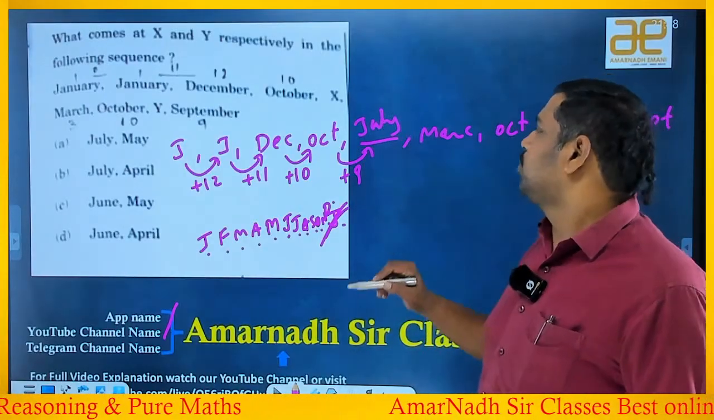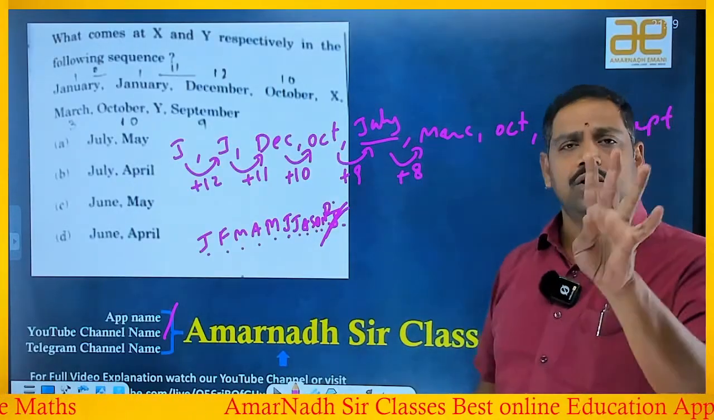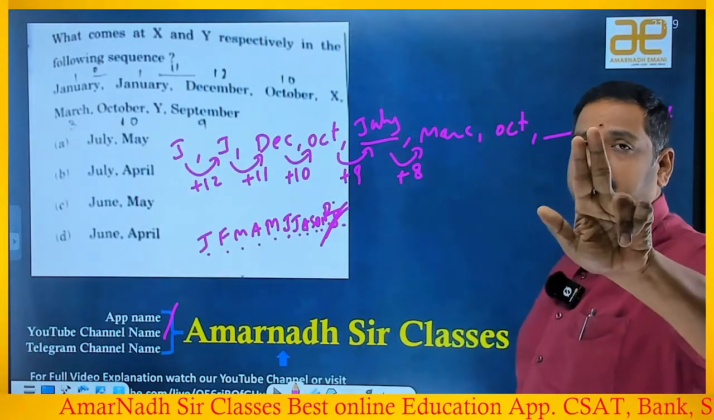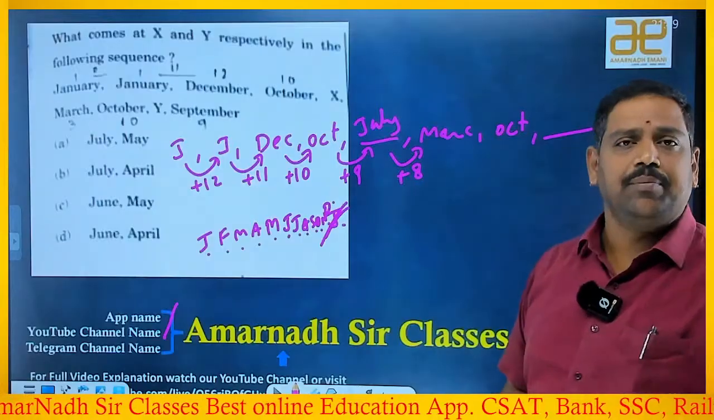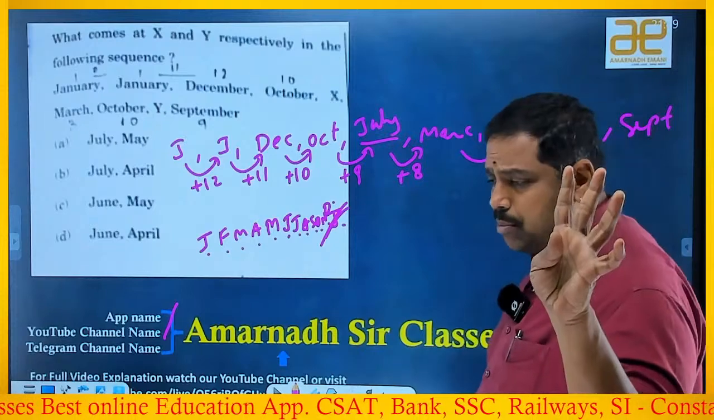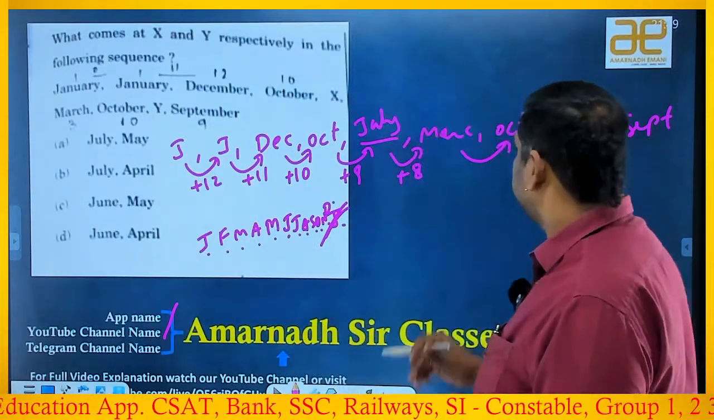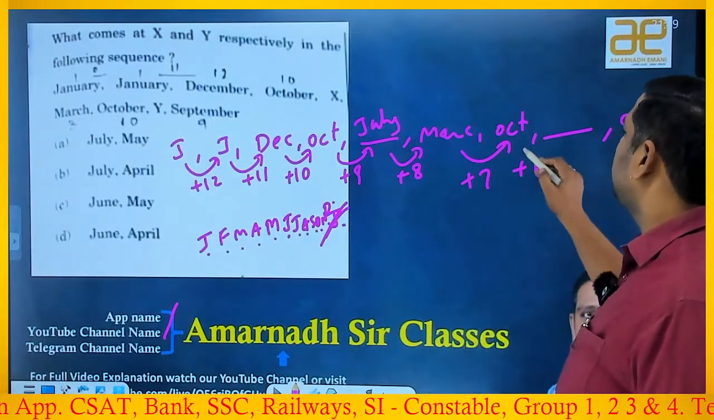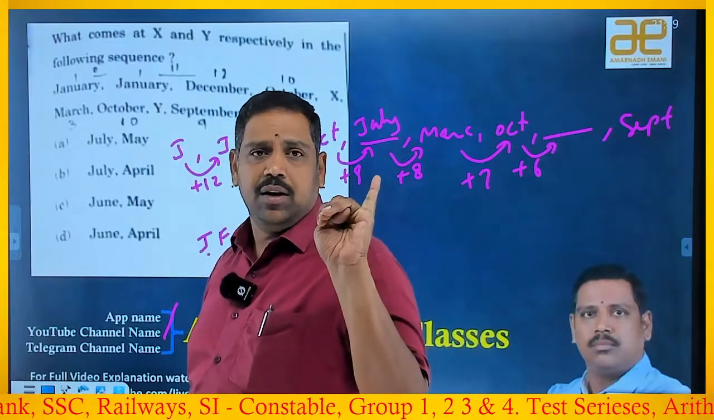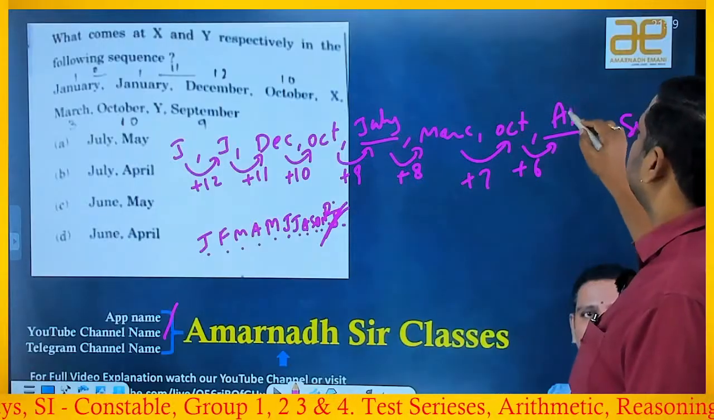July to March, if you think, as per our schedule we have to get 8 months, right? Let us verify: July, August, September, October, November, December, January, February. 8 months completed. So the next one is March. Now, if you observe, March to October: March, April, May, June, July, August, September. October is there, so plus 7. So the next one should be plus 6, right? October onwards, 6 months: October, November, December, January, February, March. So the one you will get is April.